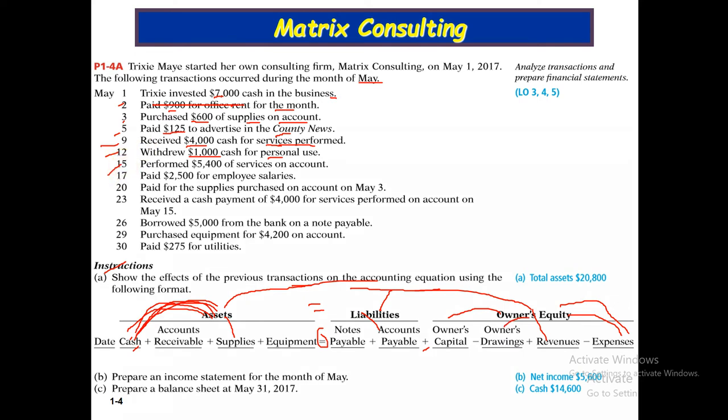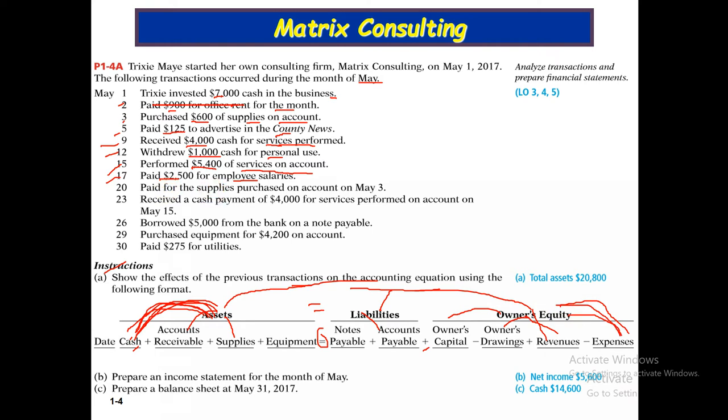May 15, performed $5,400 of service on account. For this transaction, owner's equity revenue increases, and since it is on account, the asset accounts receivable increases. May 17, paid $2,500 of employee salaries. Asset cash decreases and owner's equity expenses decrease.